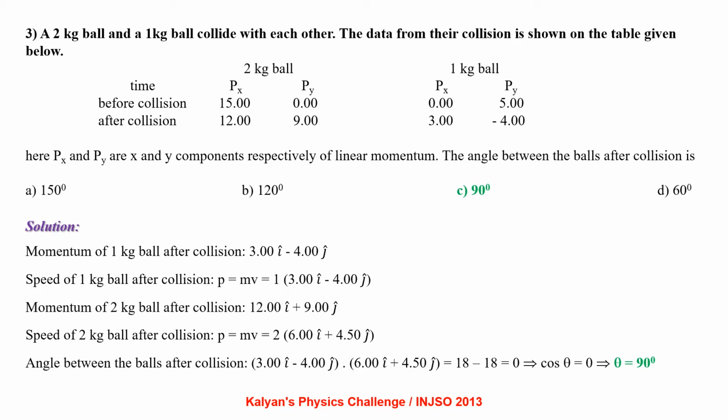Momentum of 2 kg ball after collision is 12i plus 9j. So the speed of 2 kg ball after the collision will be P equal to mv, that is 2 times 6i plus 4.5j. So the angle between the balls after the collision will be: finding the dot product of the two vectors, we find cos theta equal to 0, indicating that theta equal to 90.